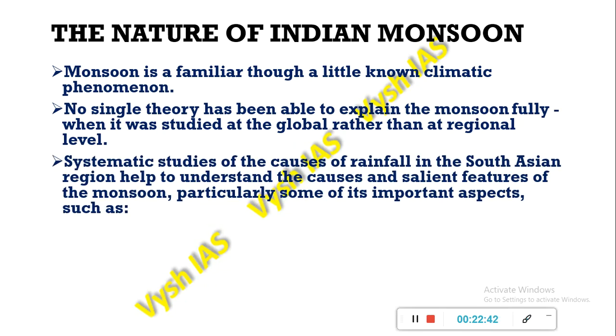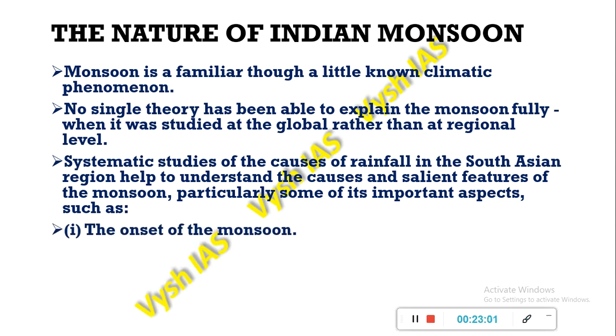For example, the El Nino and the Coriolis effect are all interconnected. So systematic studies of the causes of rainfall in the South Asian region help us understand the salient features and the causes of the monsoon which takes place in India.